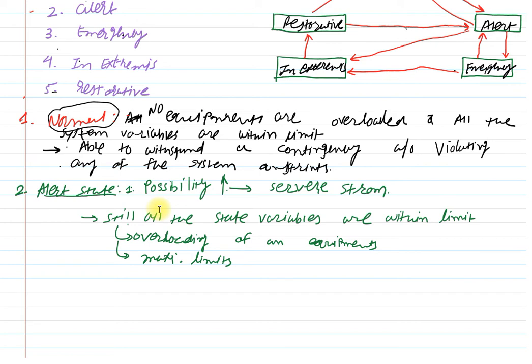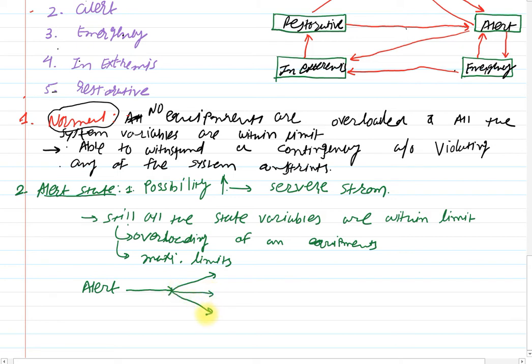From this alert state, the system may travel in three directions. From the alert state, there is the possibility of the system transferring into three different operating states.